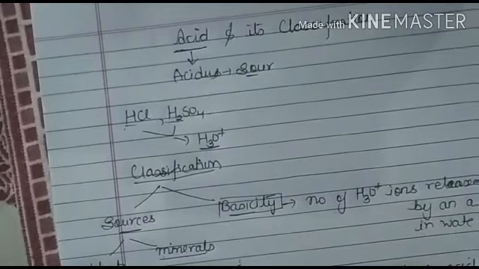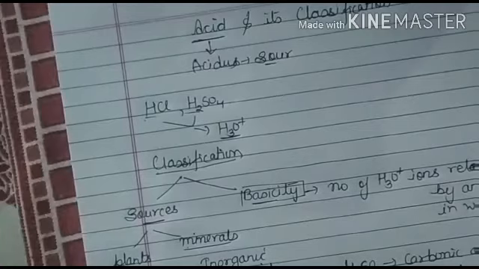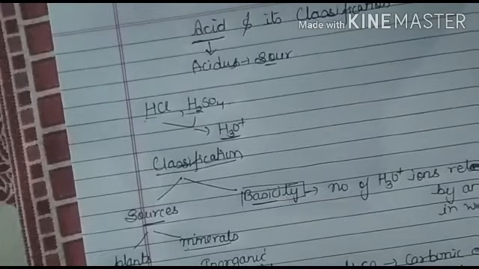If it releases one hydronium ion, it is a monobasic acid. If it releases two, it is a dibasic acid. If it releases three, it is a tribasic acid.